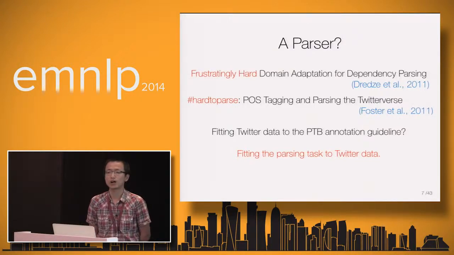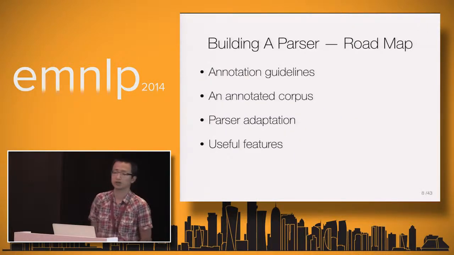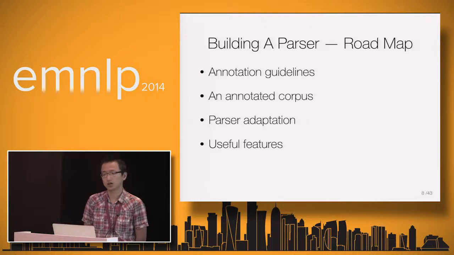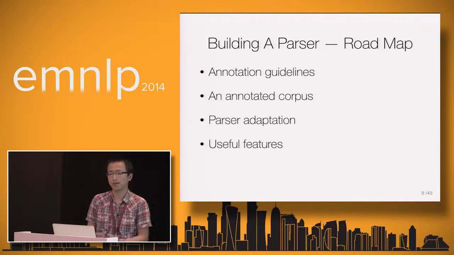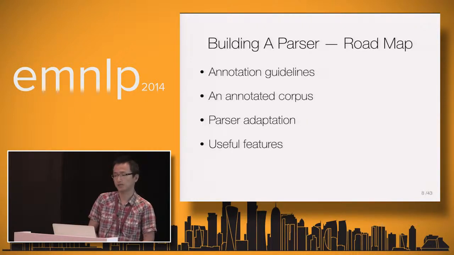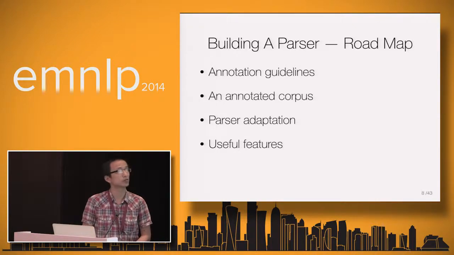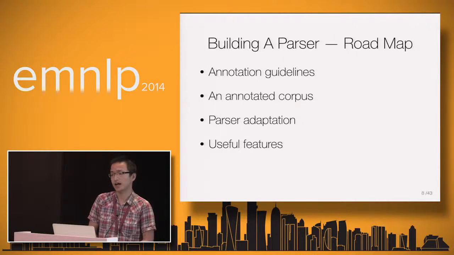In the remainder of the talk, I will talk about how we build a new dependency parser for English tweets. We just do things every reasonable person would do when building a new parser. I will go through these points one by one, and I will highlight the different things we did. First, we need to have annotation guidelines.